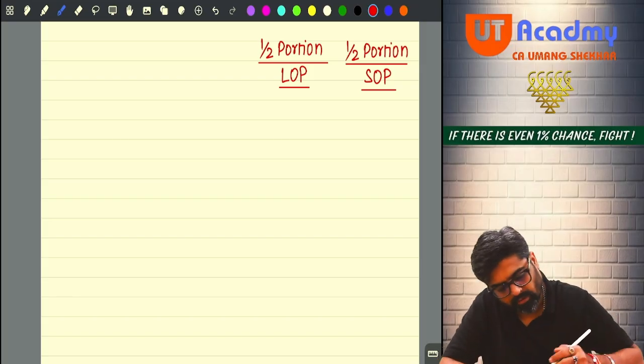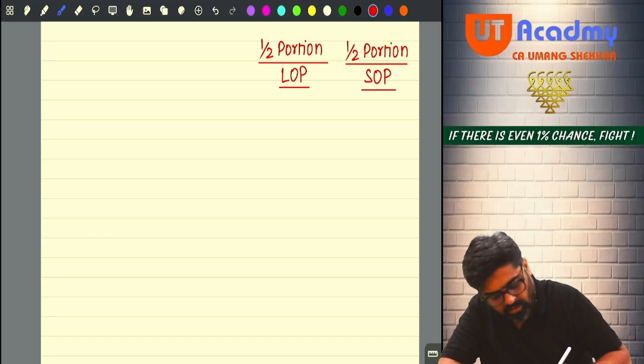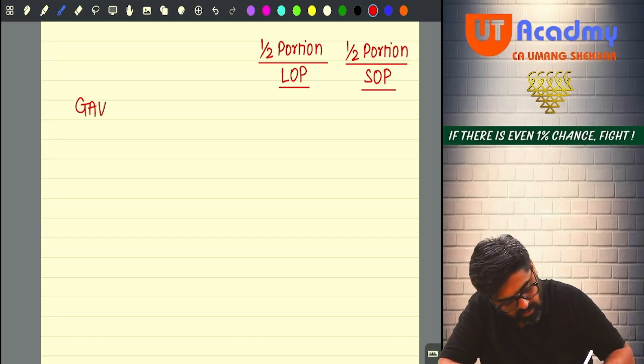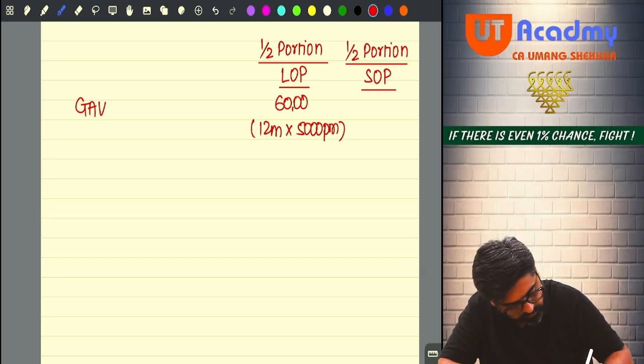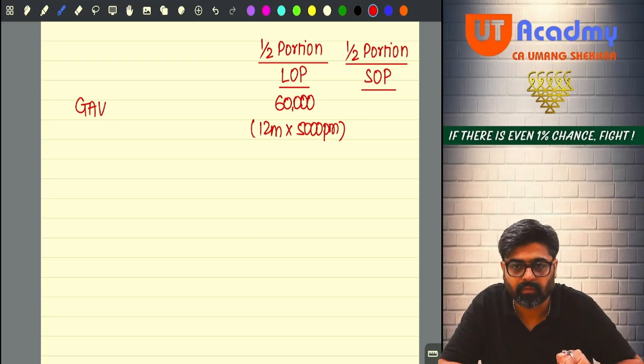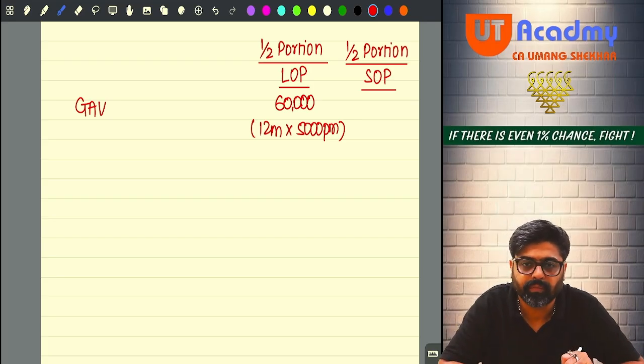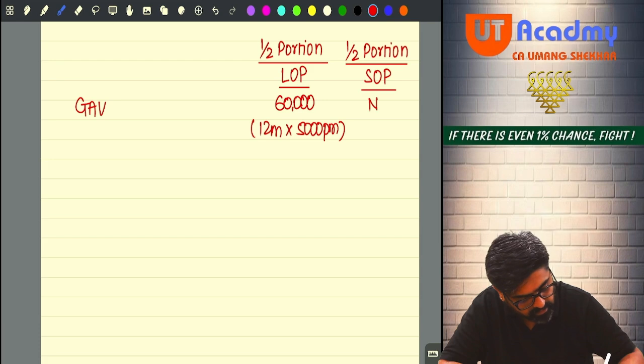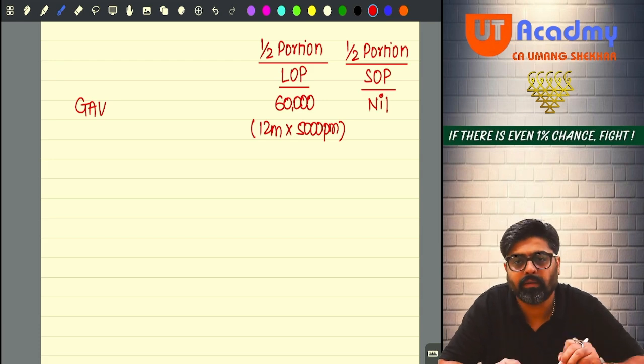So GAV means gross annual value. Here, what is the let out period? 12 months. What is the monthly rent? 5,000. So can I say entire 60,000 of the actual rent will become GAV over here, and here it will be taken as nil. Done, sir?